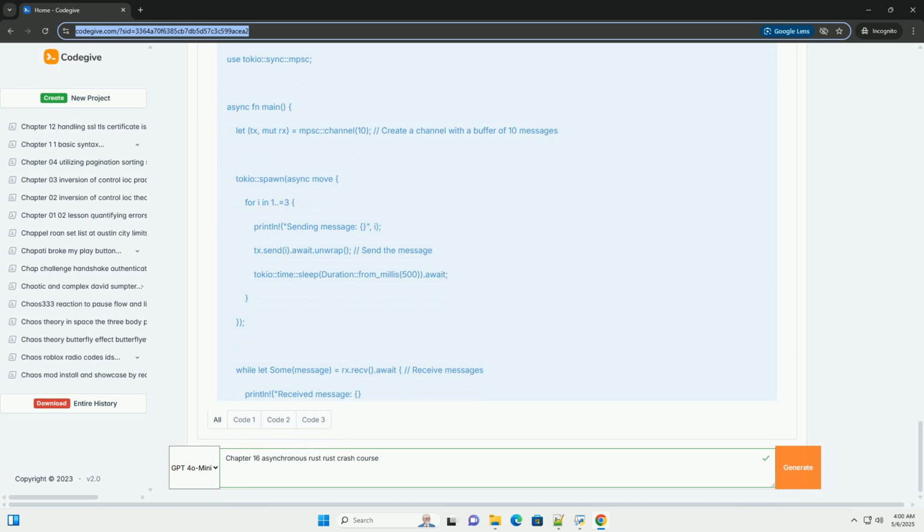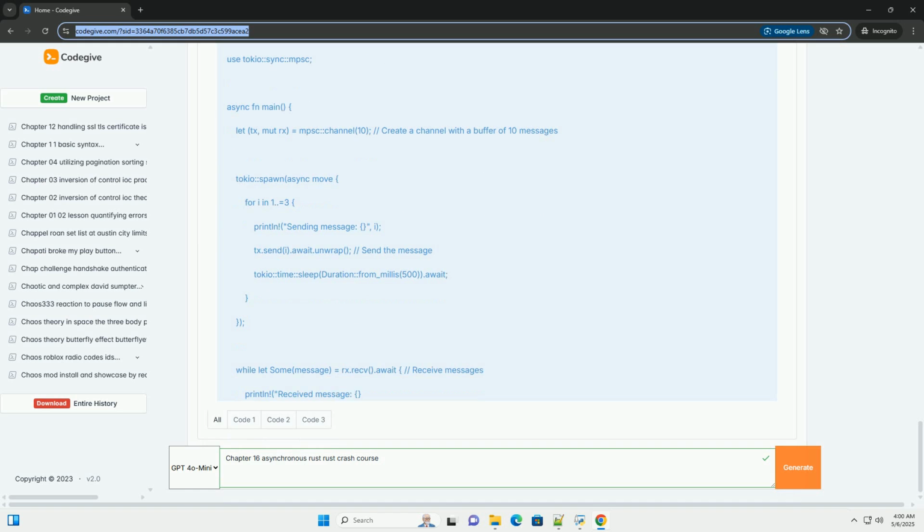2. Await keyword. The await keyword is used inside an async function. It pauses the execution of the current function until the future it's waiting on is resolved, i.e., has a value. await is what enables the function to yield control to the executor, allowing other tasks to run.